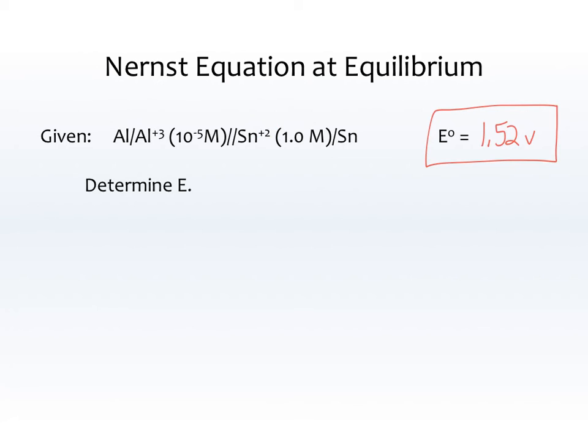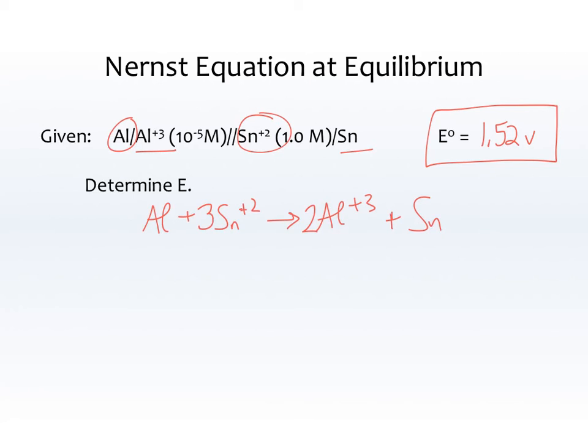So we need a reaction. We have Al as my first thing being oxidized, and Sn plus 2 as my first thing being reduced. On the other side of the arrow, we have Al plus 3 and Sn. And so now I need to balance it. I've got one aluminum on each side, one tin on each side, but the charges don't work. So I need 6 pluses and 6 pluses to make the charges balance, and then 3 tins and 2 aluminums to make the atoms balance. So now I have a balanced equation.